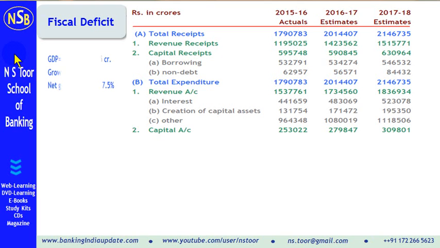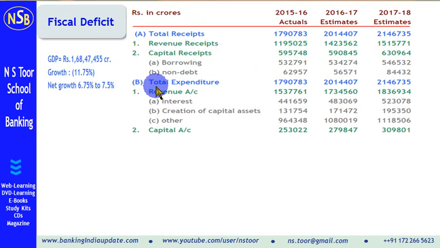Here we are given actual data relating to India budget 2017-18, relating to receipts and relating to expenditure. Breakup of receipts into revenue receipt and capital receipt is given.